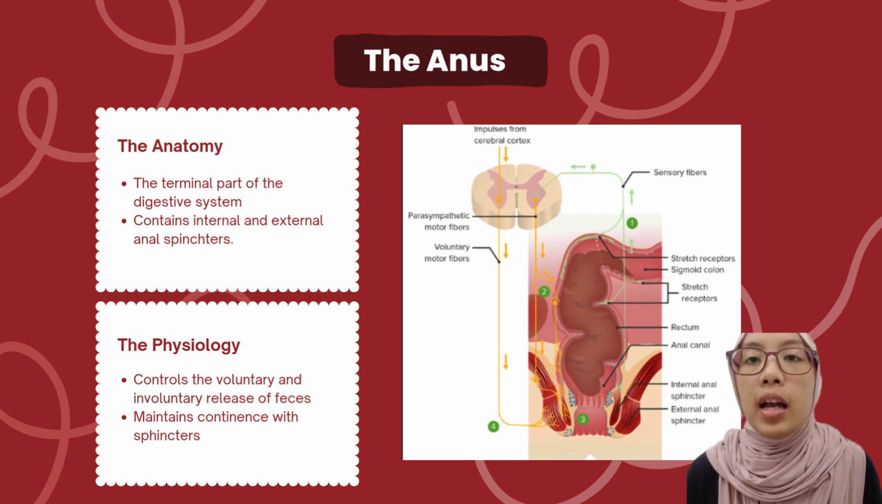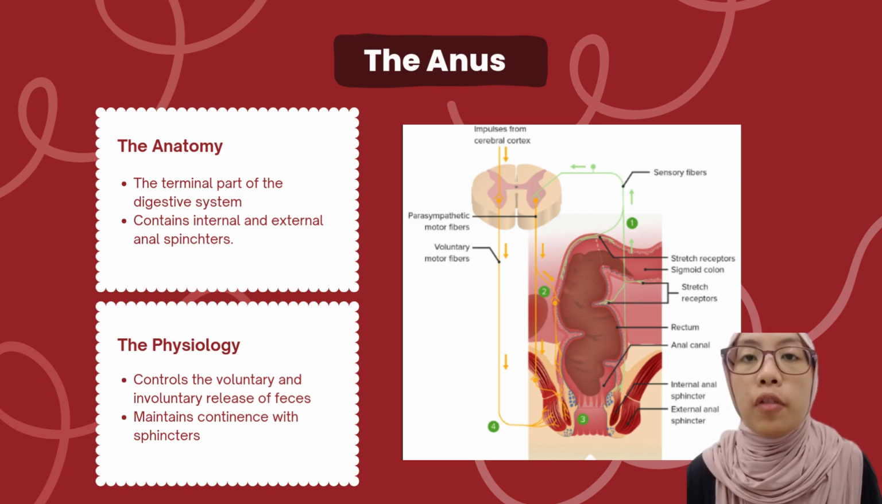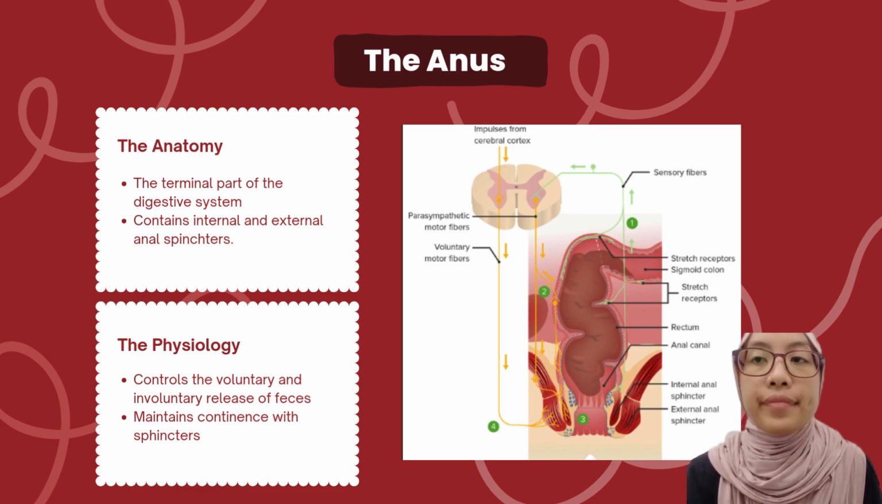Next is the anus. Anus is the terminal part of the digestive system, consisting of internal and external sphincters. These sphincters work together to control the voluntary and involuntary release of feces, ensuring continence and maintaining digestive health.